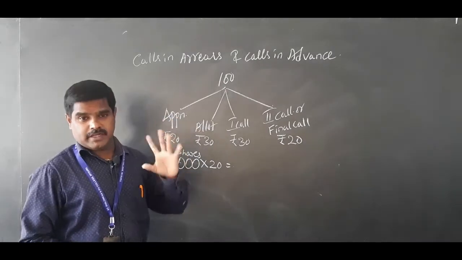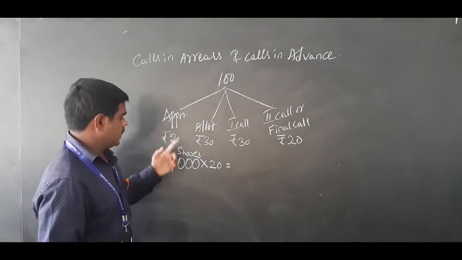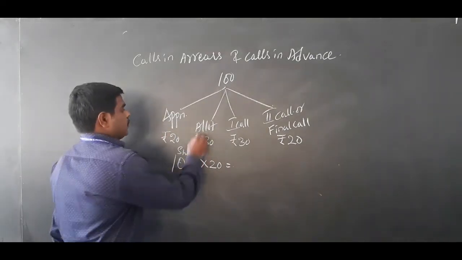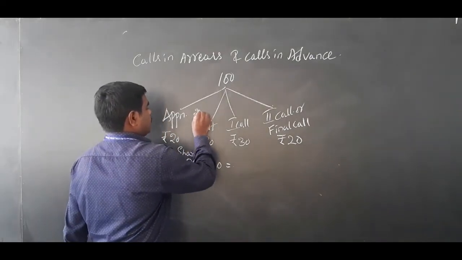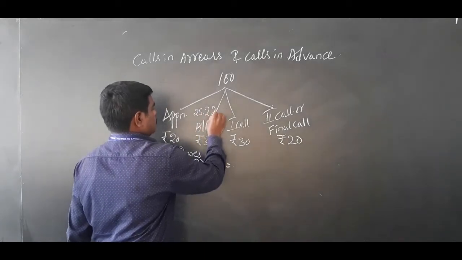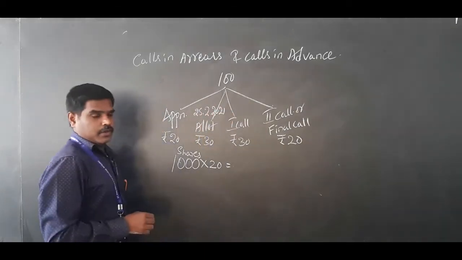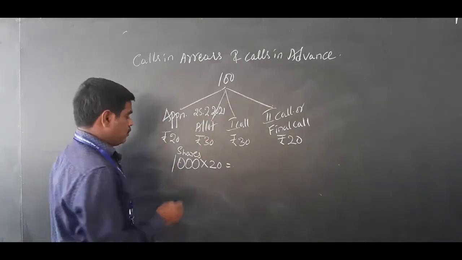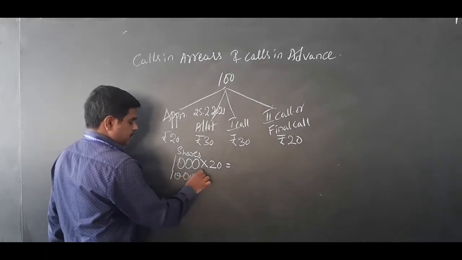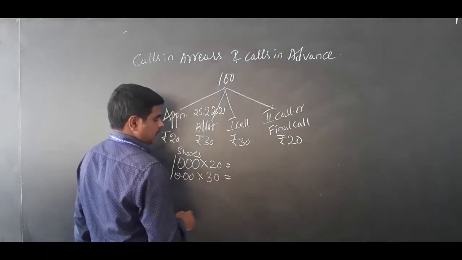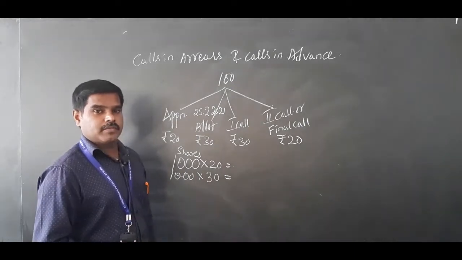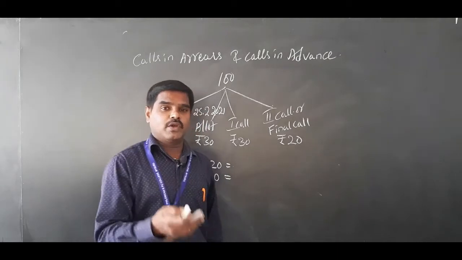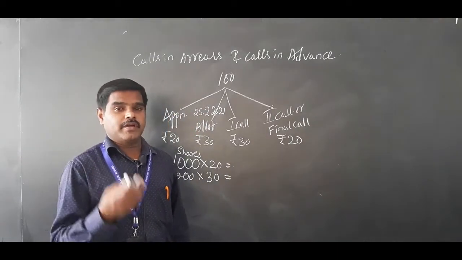That is called allotment. Now the company will say that you have paid application money of 20 rupees, now you have to pay allotment money on or before, for example, 25th of February 2021. Some date will be given. You have to pay the allotment money before this date. So what I have to do is deposit 1000 shares into 30 rupees to the bank as allotment money. When I pay the allotment money, the company will give me the shares, so then I become a shareholder.